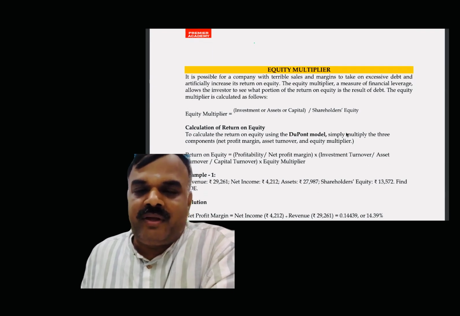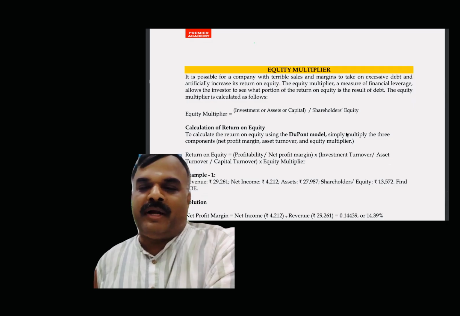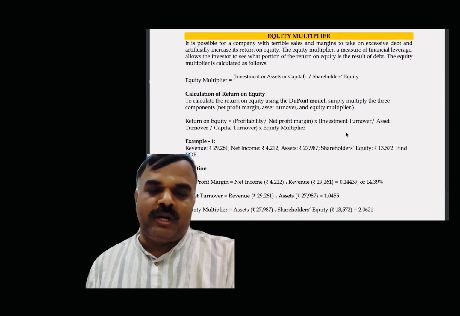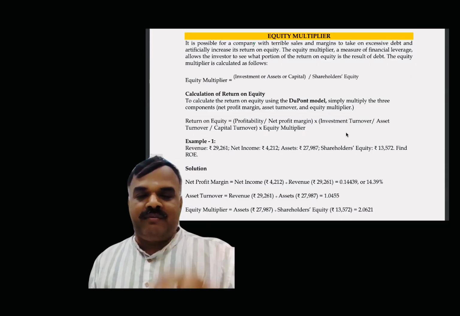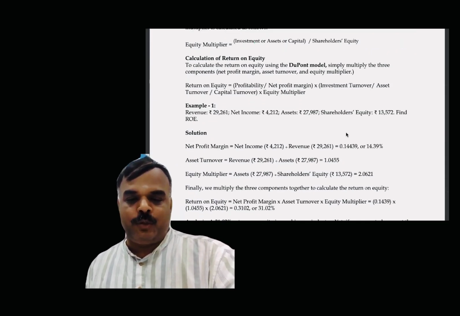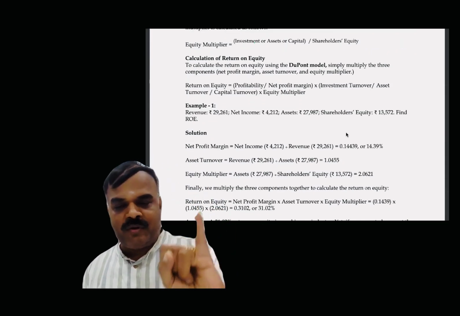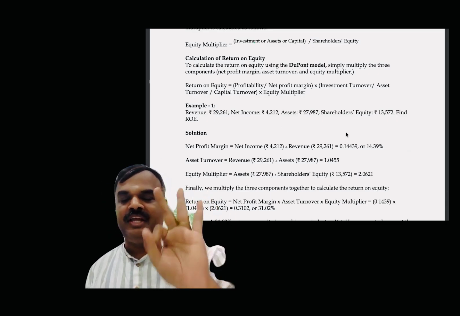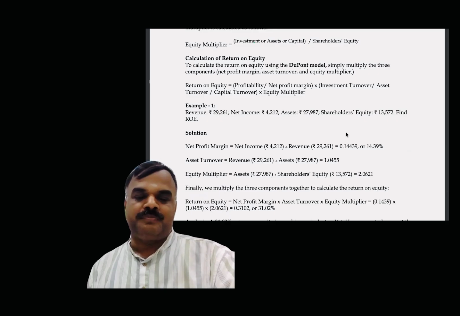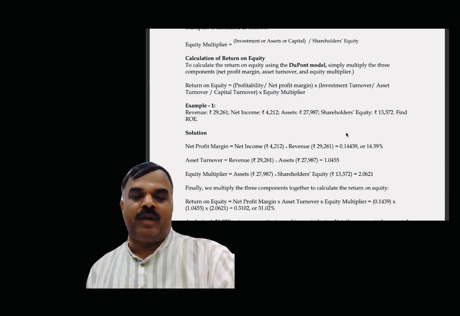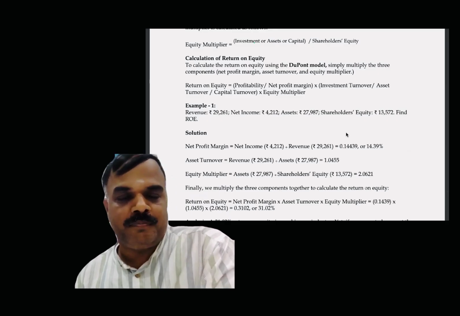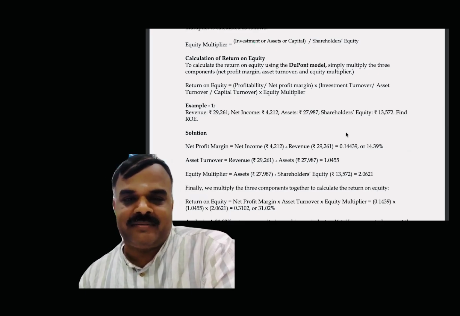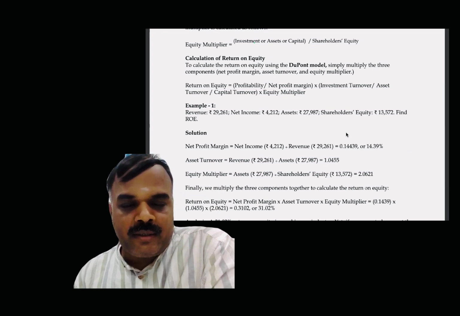Equity multiplier. We solved one problem based on the DuPont model. What is called the DuPont model? How to identify return on equity? With respect to return on equity, as per the DuPont model, you have to multiply what? Net profit ratio, multiply with asset turnover ratio, multiply with equity multiplier is equal to what? Return on equity based on the DuPont model. So net profit ratio, you know the formula: net profit by sales into 100. Clear? Then, what is the next one?